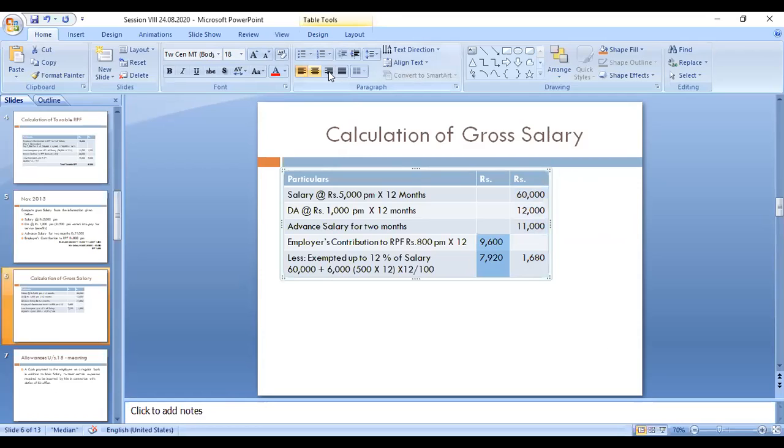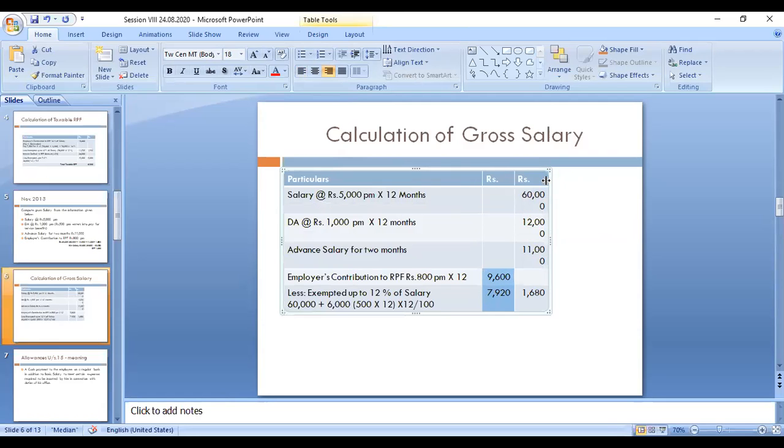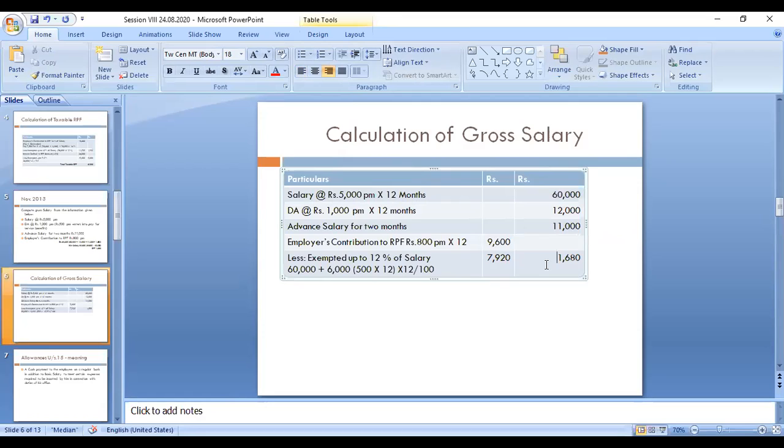RPF, taxable recognized provident fund. Okay, right. So now if you are putting up all the amount, we can call it the gross salary. Now you can put your total: 1,680. So 77,000 plus 1,680, that amount is 78,680.